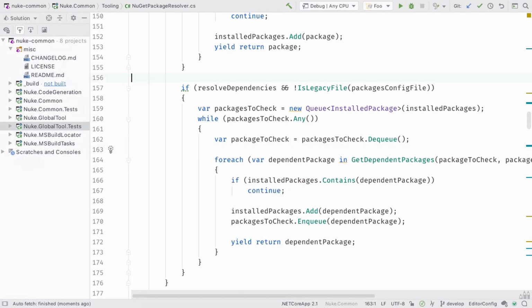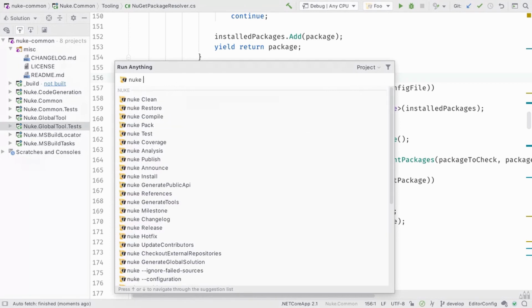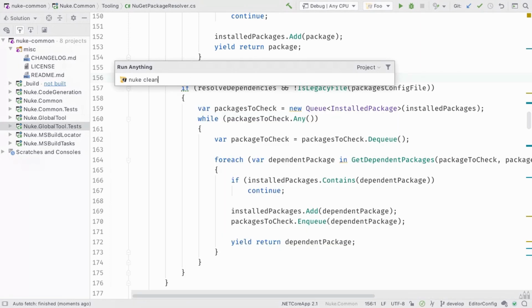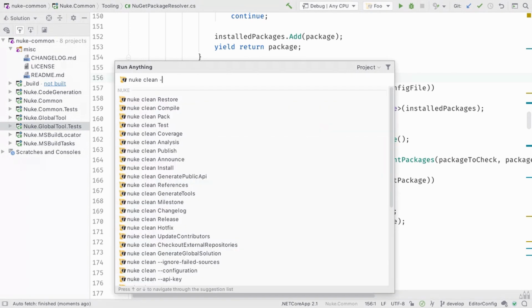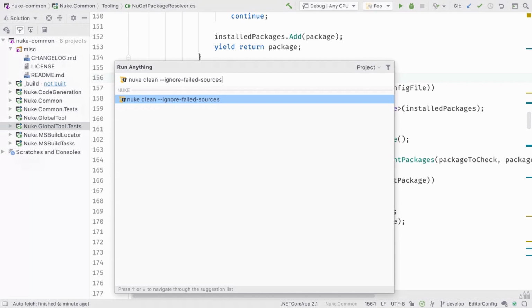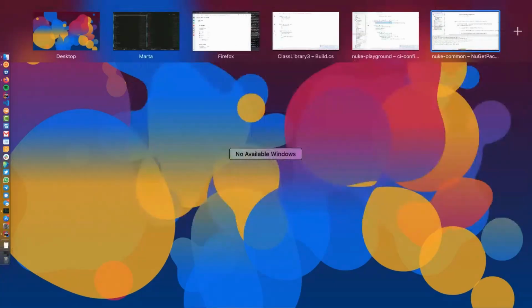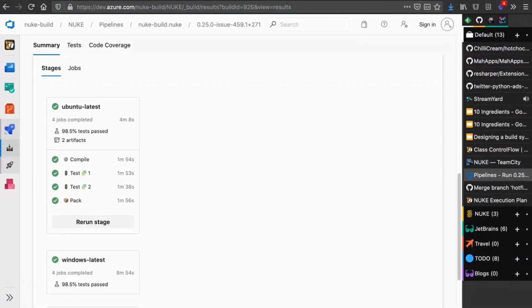And also NUKE integrates with the run anything feature. So here we also have the same support, like ignore failed sources, and we could execute it from here very easily by hitting double control. So yeah, I think that's it.